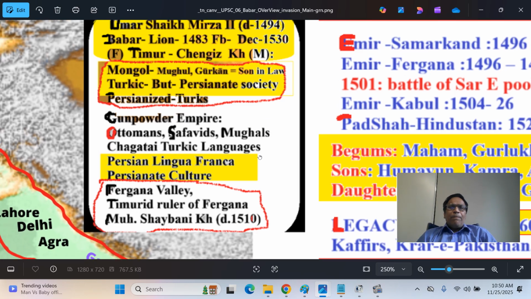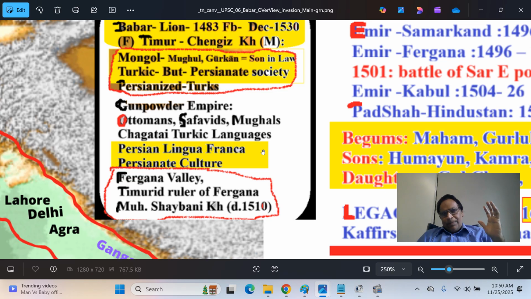What is a gunpowder empire? So, gunpowder empire is a concept around 1500. Three empires. These are all Muslim empires, Islamic empires like the Ottomans, the Safavids in Persia, and the Mughals in Bharat. These are gunpowder empires, meaning their initial success and establishment of their dynasties is due to the use of modern gunpowder that was developed long before in China, and also Europe.